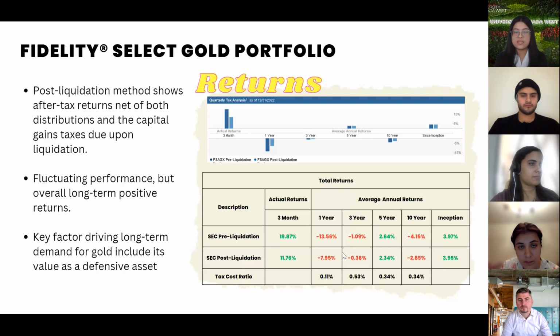So some of the key factors that are driving long-term demand for gold is its ability to hold and store value and act as a defensive asset, especially among central banks and institutions. Between March 2022 and February 2023 alone, the US Federal Reserve has increased interest rates about 8 times to bring down inflation, and experts predict that interest rates will continue to hike all the way until 2024.